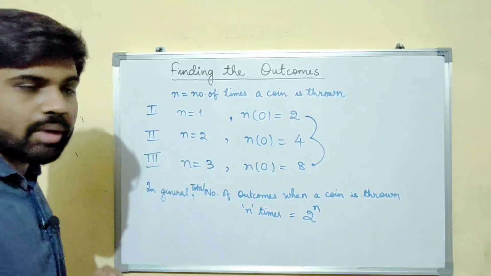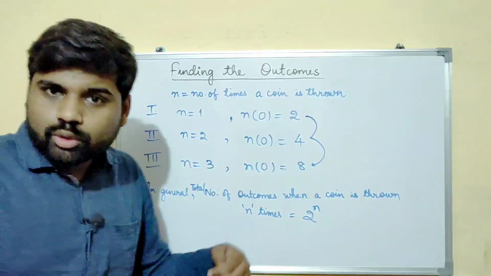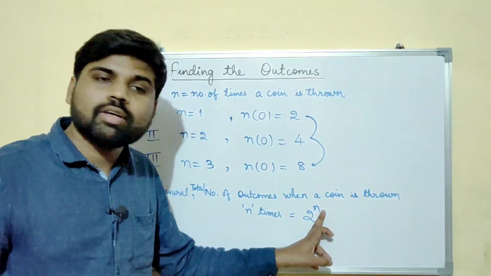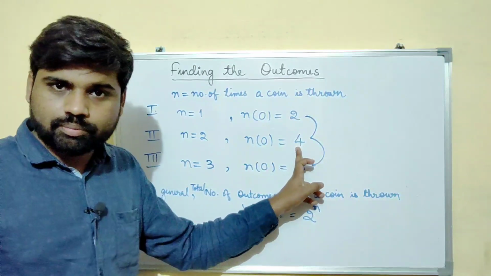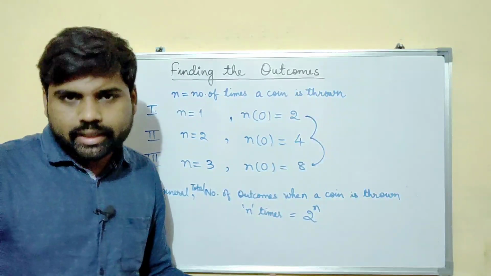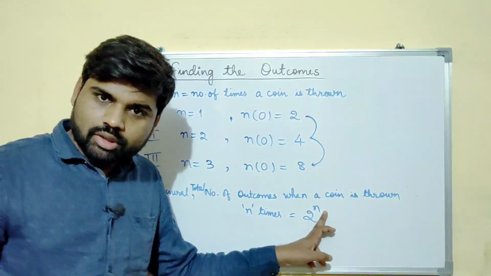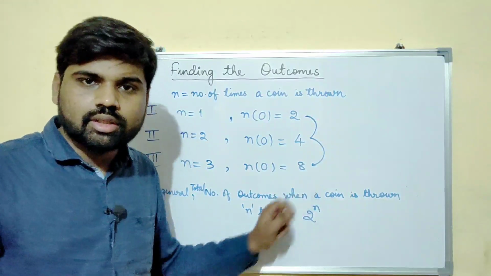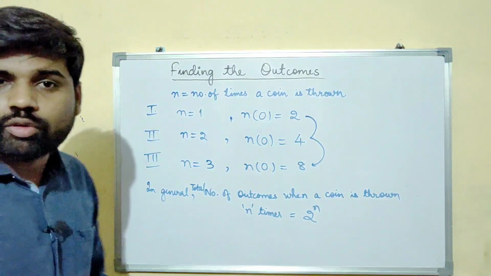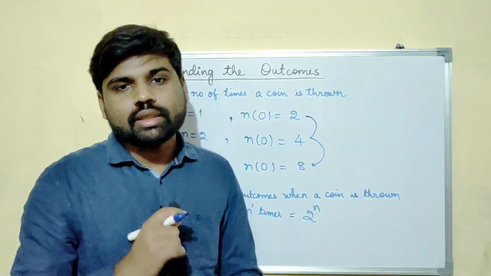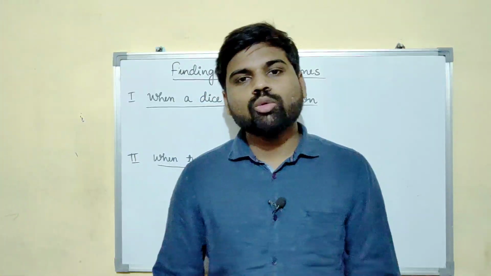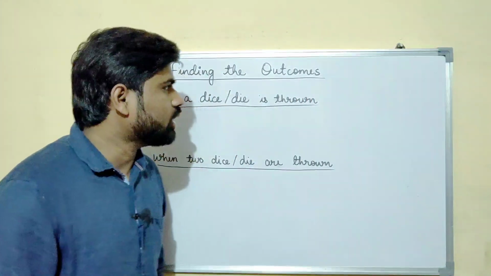See, you can check by yourself. If I throw the coin twice, it will be 2 to the power 2, that means 4. If I throw the coin 3 times, it will be 2 to the power 3, which is 8. Simple. Now let us see how to find the number of outcomes for a dice.